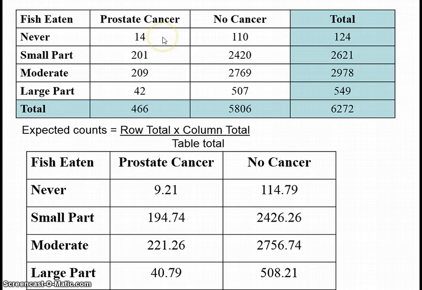You have to take 14 minus 9.21, square that, and divide by 9.21. Do it again. You take 201 minus 195, square that, divided by 195. So it's the observed minus expected squared divided by expected.